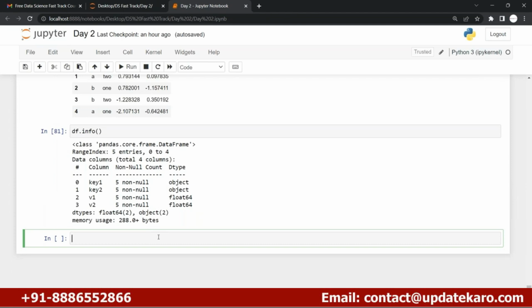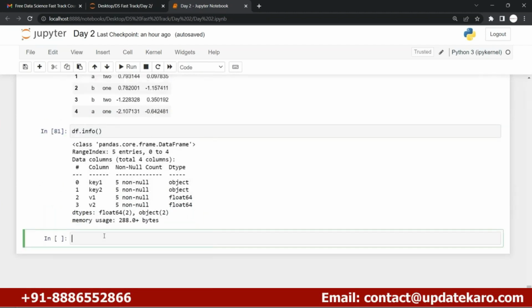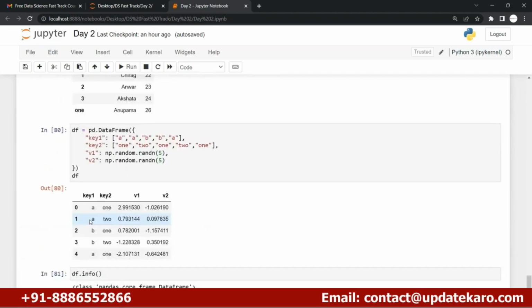Now let us go ahead and apply the group by function on it. Let's say I just wanted to see the mean of these two columns by using, let's say, key1. There is key1, so I just wanna check the mean for each value.